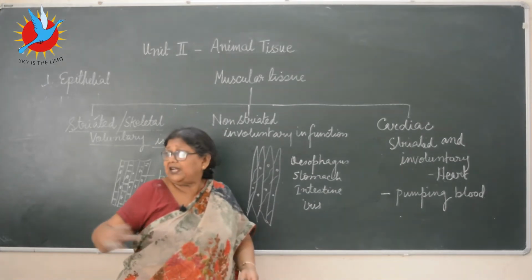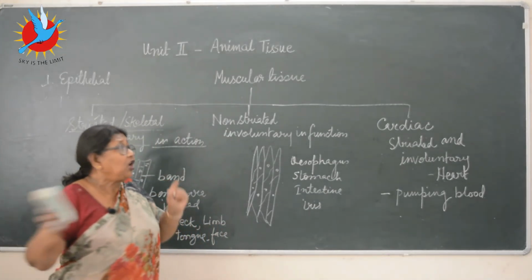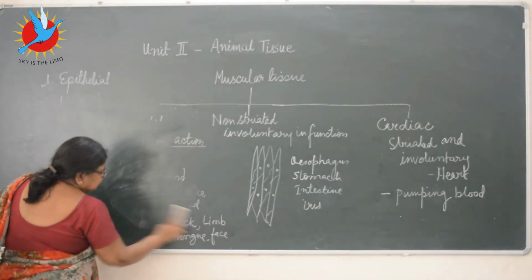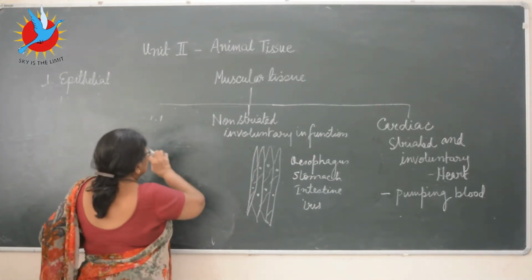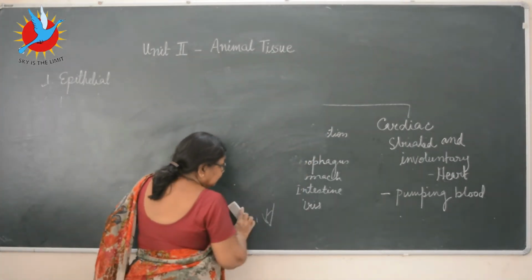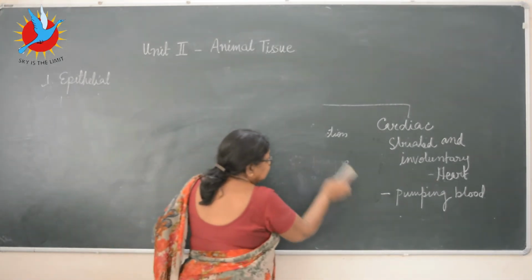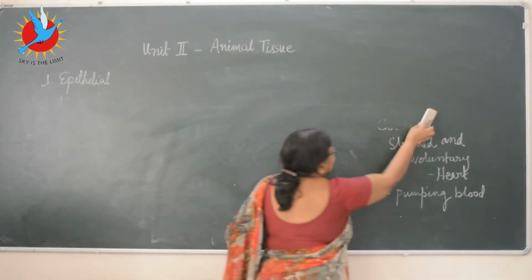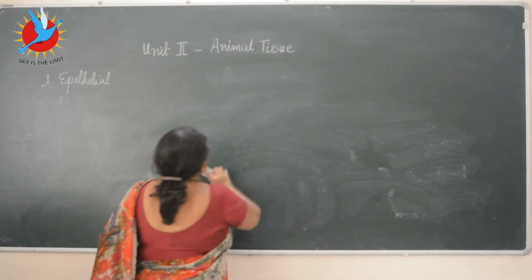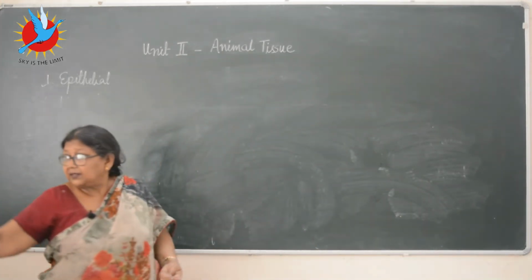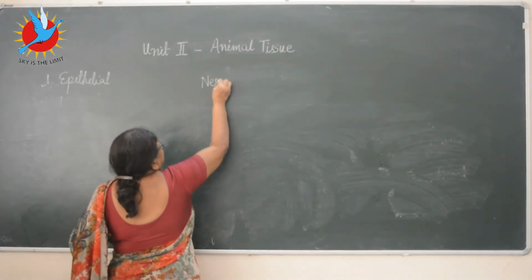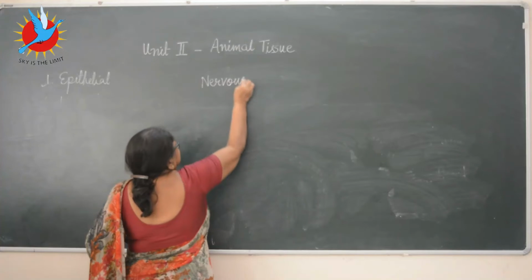There's another animal tissue which is very short. I'll finish it, or I'll draw the diagram for you today so that you can practice it and learn the names. That is the nervous tissue. The connective tissue is a big part which has got many types, so we'll take that in the end. So next we will take the nervous tissue. Let's take the diagram first, then we'll start.